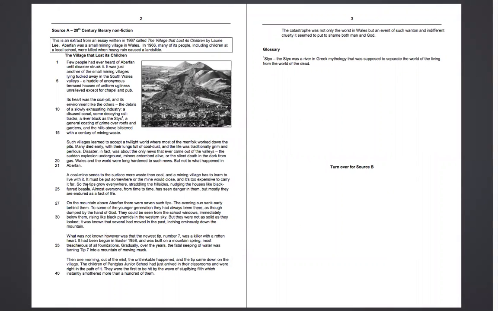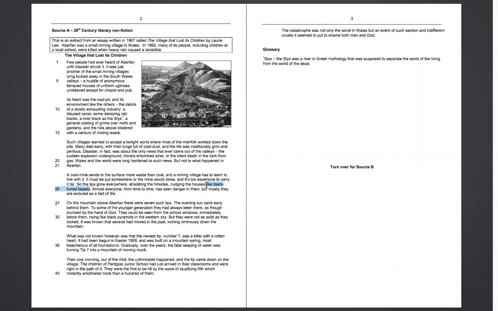I don't think you can see my mouse, so you won't be able to see what I am highlighting, but looking at paragraph 4, 5 and 6. So the first one there: a coal mine sends to the surface more waste than coal, and a mining village has to learn to live with it. It must be put somewhere or the mine will close and it's too expensive to carry it far. So the tips grow everywhere, straddling the hillsides, nudging the houses like black-furred beasts. Almost everyone from time to time has seen danger in them, but mostly they are endured as a fact of life. So we could look at the bit there where it says that they are described like black-furred beasts,